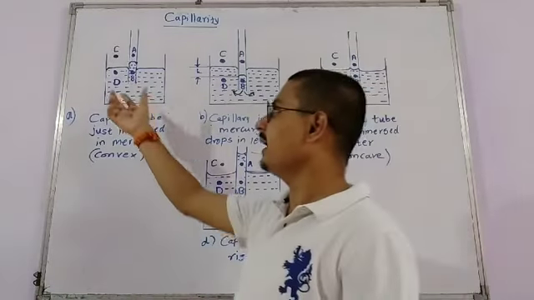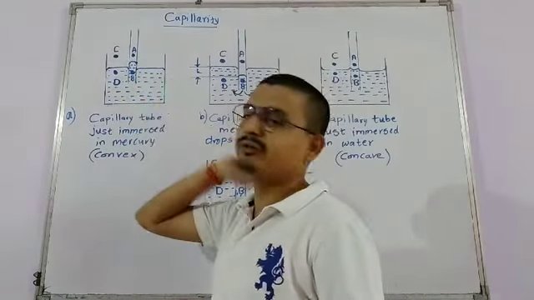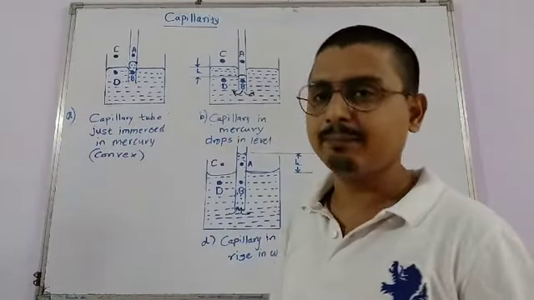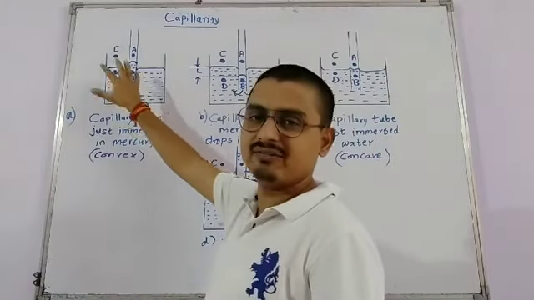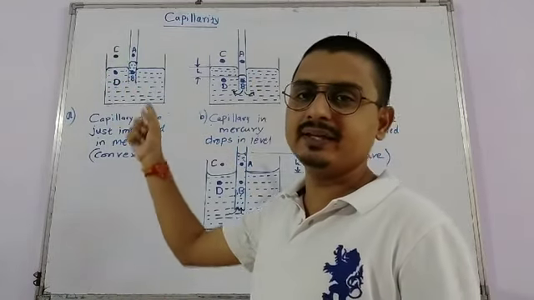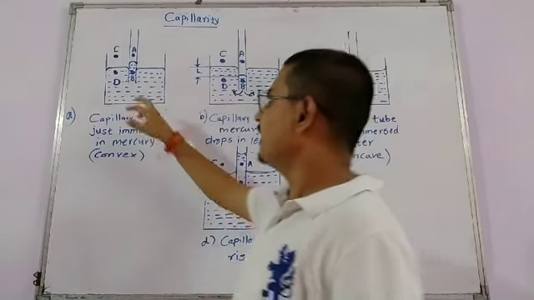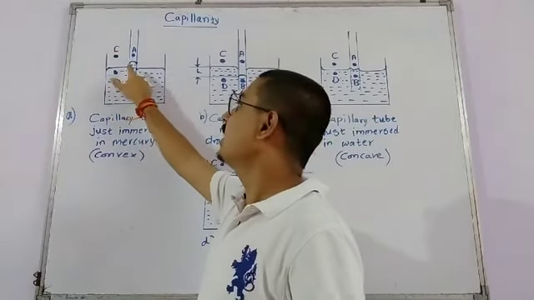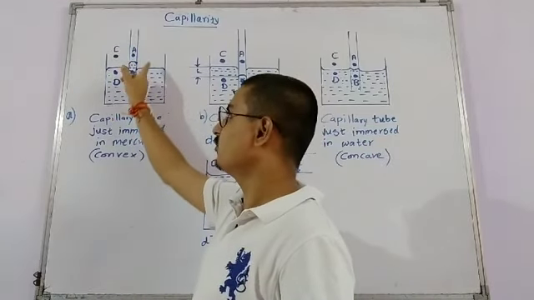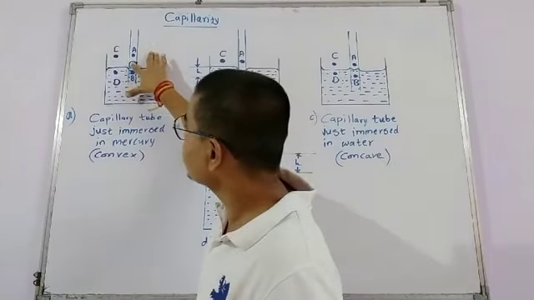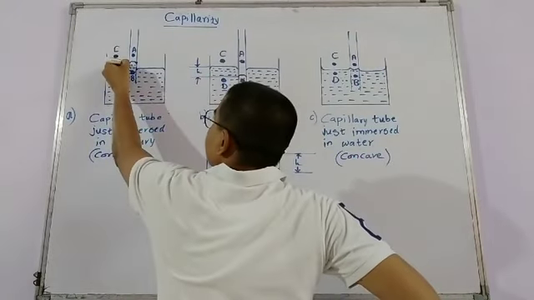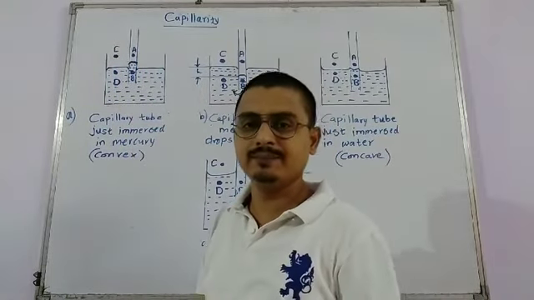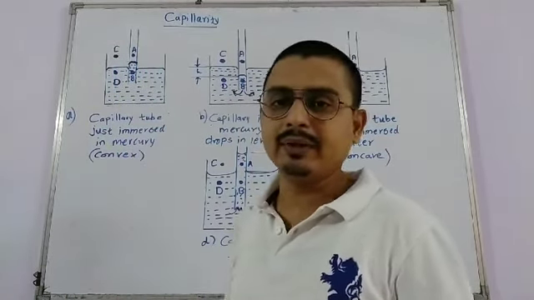Now consider any container in which a certain liquid is taken, and take an example: we are just considering mercury, where we have considered 4 points A, B, C, D. We can observe that A is a point inside the capillary tube but above the convex surface of the mercury. ये जो convex surface है that is inside the capillary tube, okay, and A is above the convex surface of the mercury, okay, and inside the capillary tube.